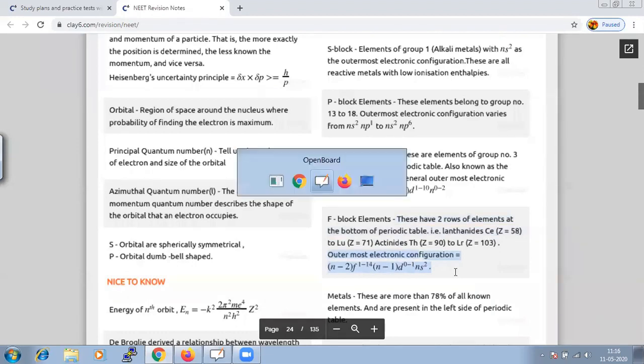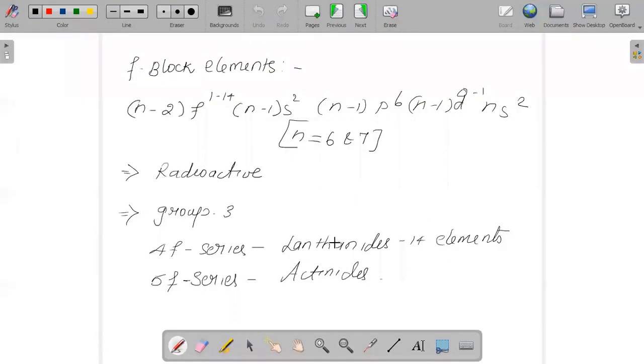So when you study the properties of your f block elements, the 4f series is considered to be your lanthanide elements, and in total, if you count, it is 14 elements. And your 5f series is given the name actinides, and these are also called f block elements, or inner transition elements.